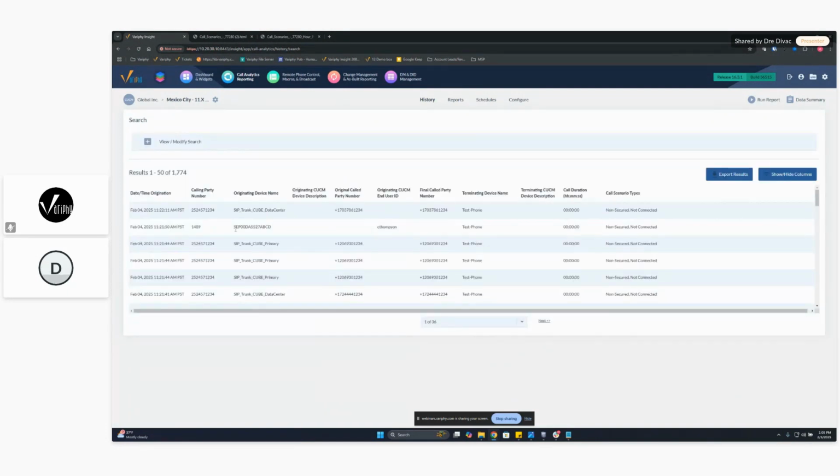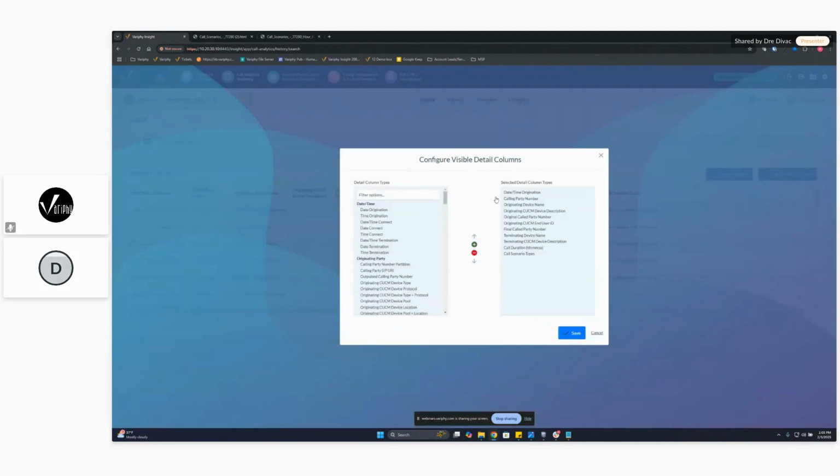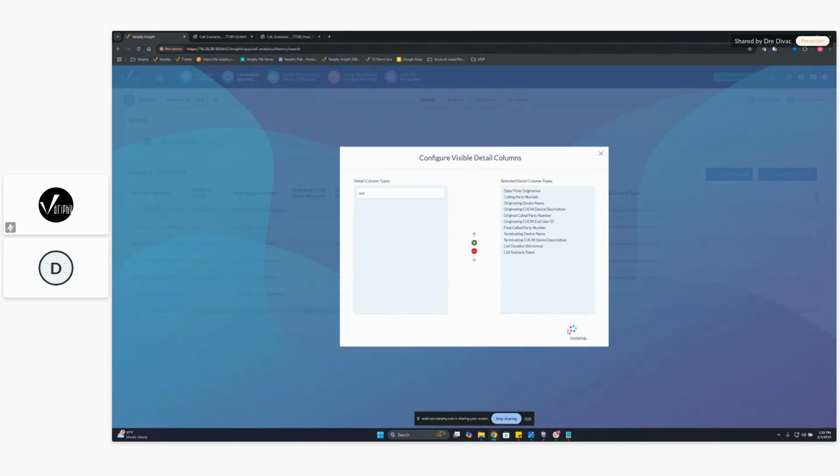Boom. Easy way of getting all the calls from that time period that you selected. Now, another way of looking at these calls that we just got is adding the call scenario types actually in the data here. There's a show/hide columns option on the right here, and we already have it in here, but if I remove it, type in scenario, boom, add that back in.